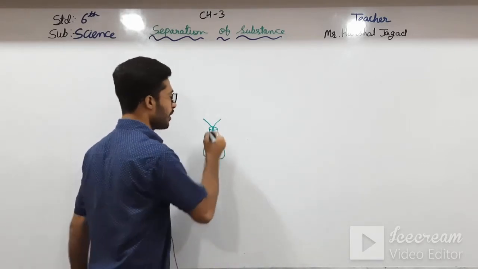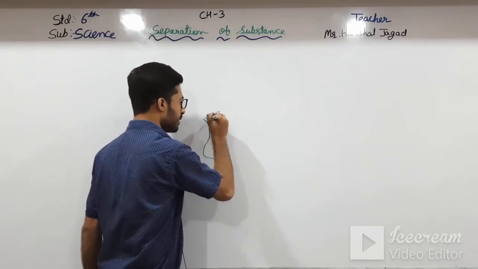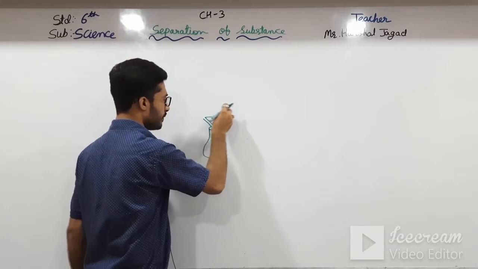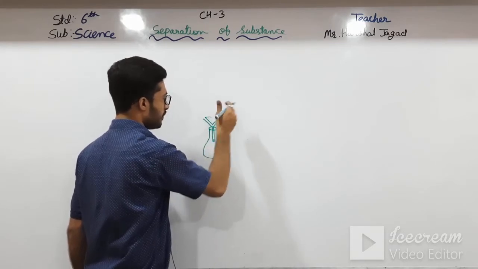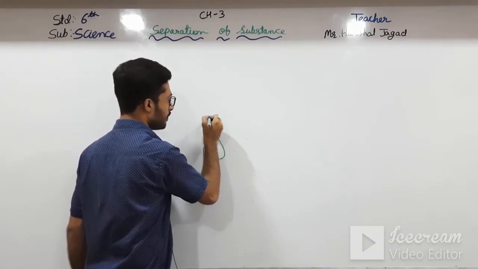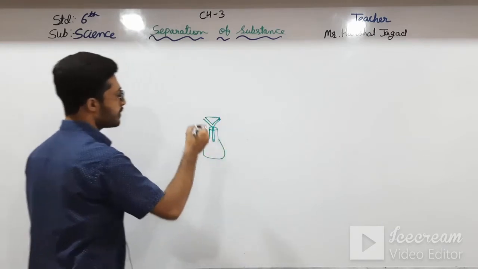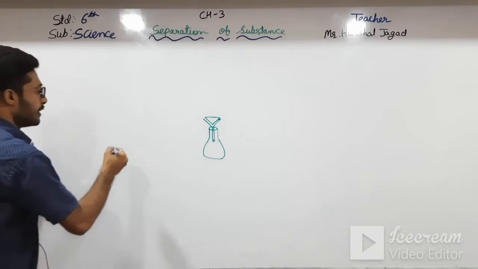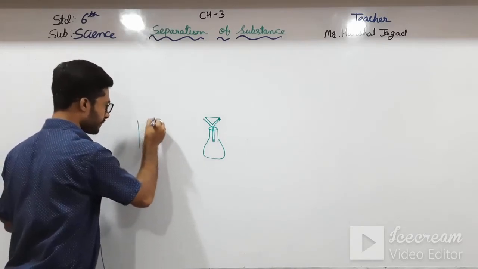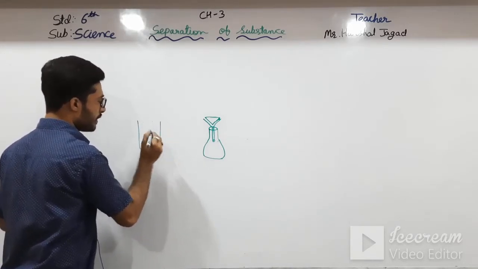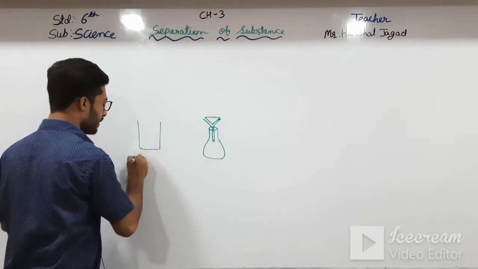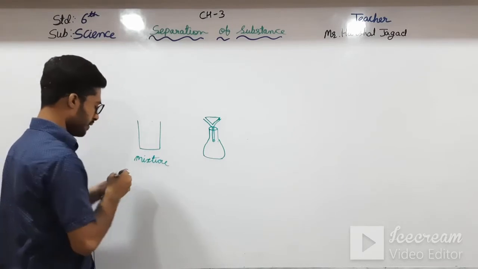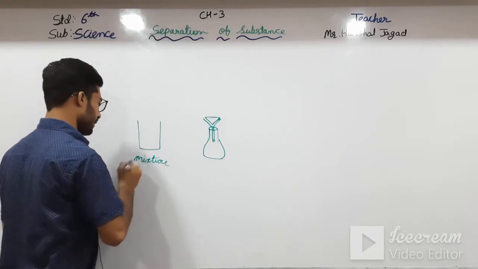In the funnel you have to keep a filter paper in a round shape, and then you pour in your mixture which is in the beaker.